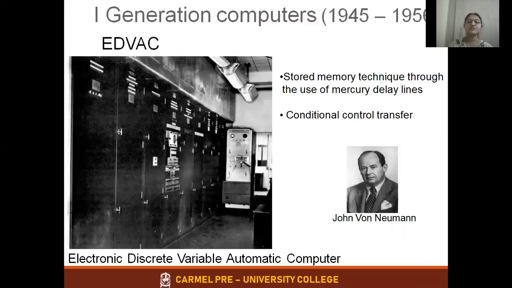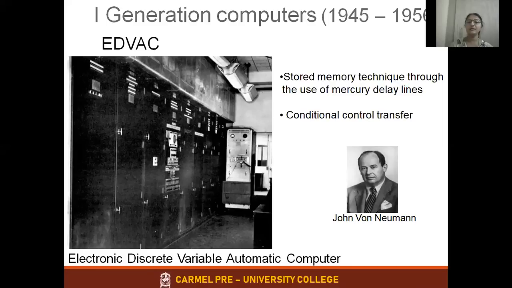During the first generation itself, the next computer which was invented is called EDVAC. EDVAC stands for Electronic Discrete Variable Automatic Computer. That was developed by John von Neumann.